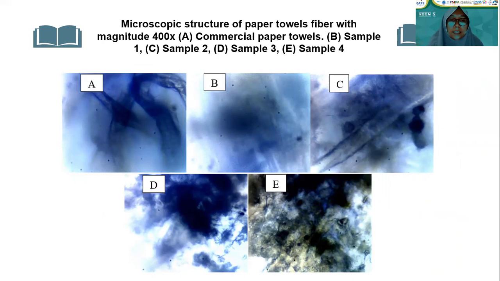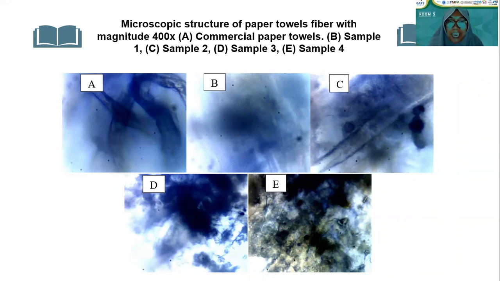This is the microscopic structure of paper towel fiber with magnification 400. This is the figure of the microscopic structure. Based on figure A, the fiber in commercial tissue is long fiber. Based on figures B and C, it can be seen that there are long fibers.